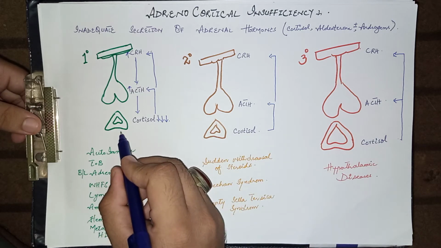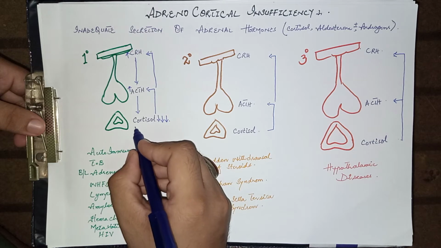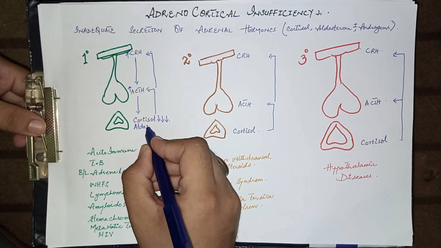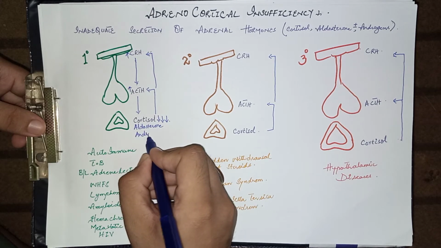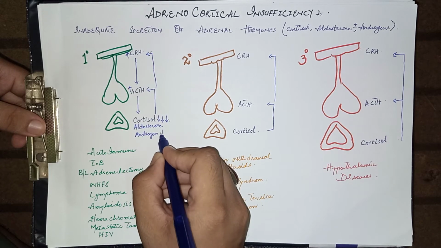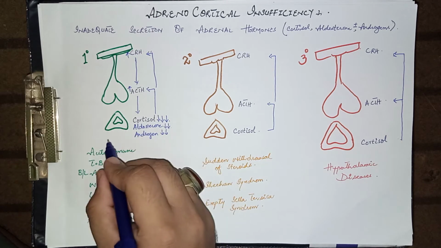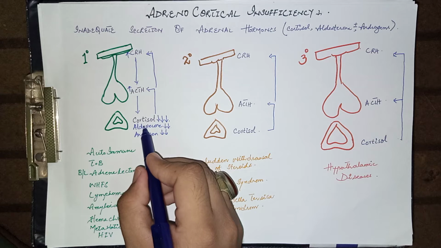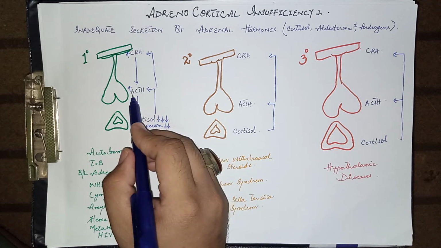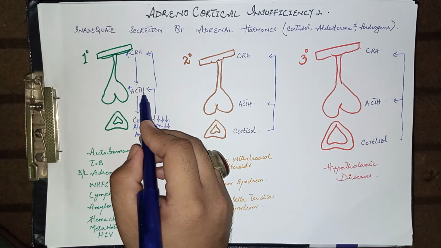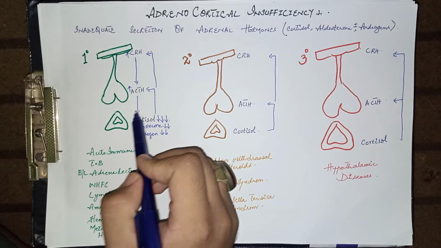When the pathology lies primarily within the adrenal gland, along with the cortisol, other hormones like aldosterone and androgens are also reduced, because these are also released from the adrenal gland. So reduced cortisol, aldosterone and androgens lead to increased production of ACTH because of the feedback mechanism, and increased levels of CRH. This is primary adrenal insufficiency.